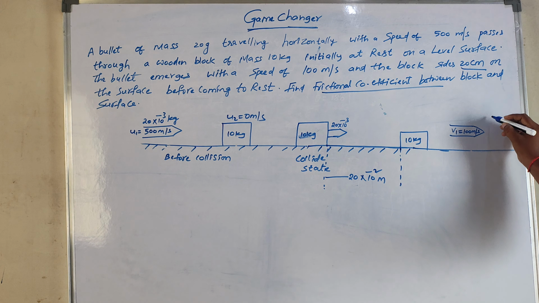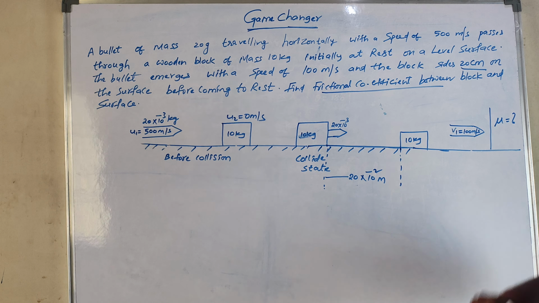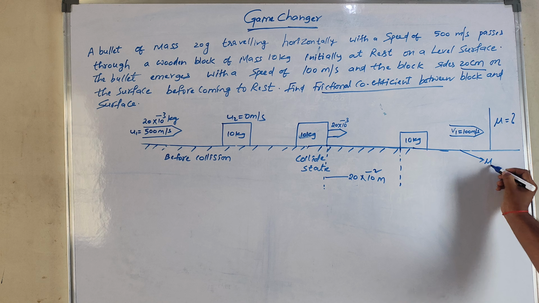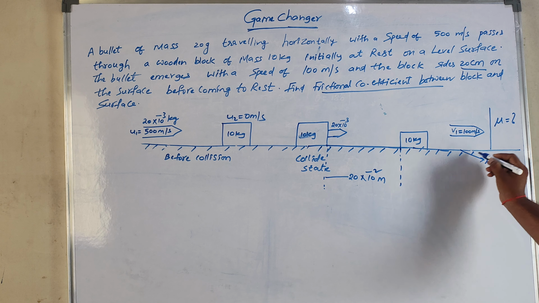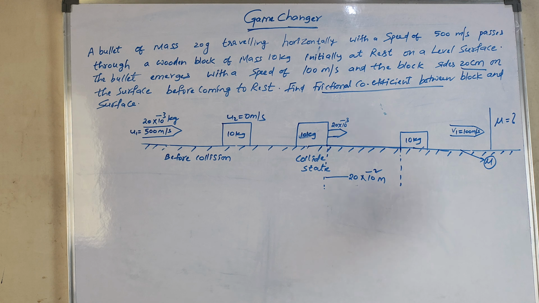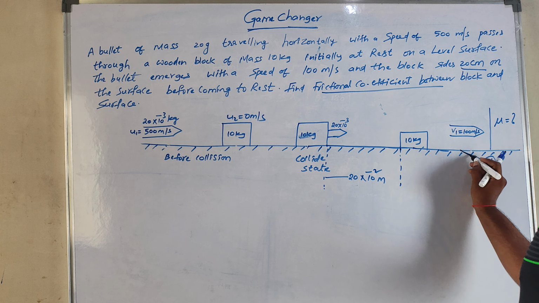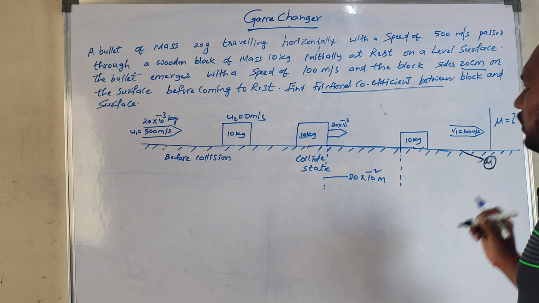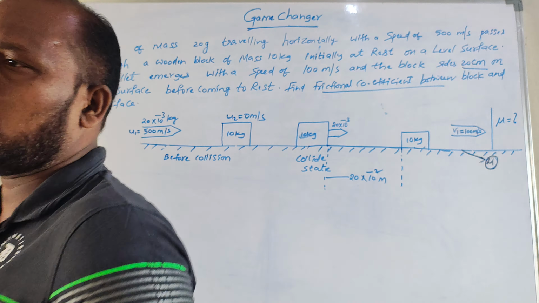So the ultimate goal of my entire problem is to find out the value of mu of this surface.